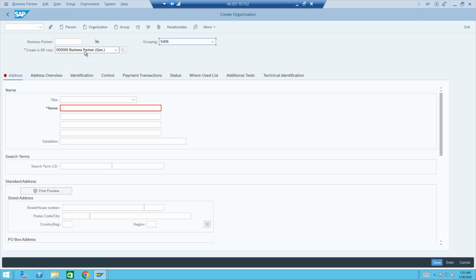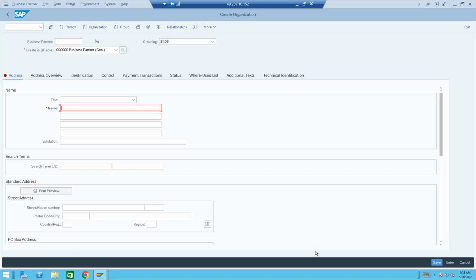I'll leave this as 610 and give the mandatory fields. I'm not going through every field here, only the mandatory fields, because the rest are self-explanatory. As I mentioned, whatever we see here is not necessarily applicable only for SD.